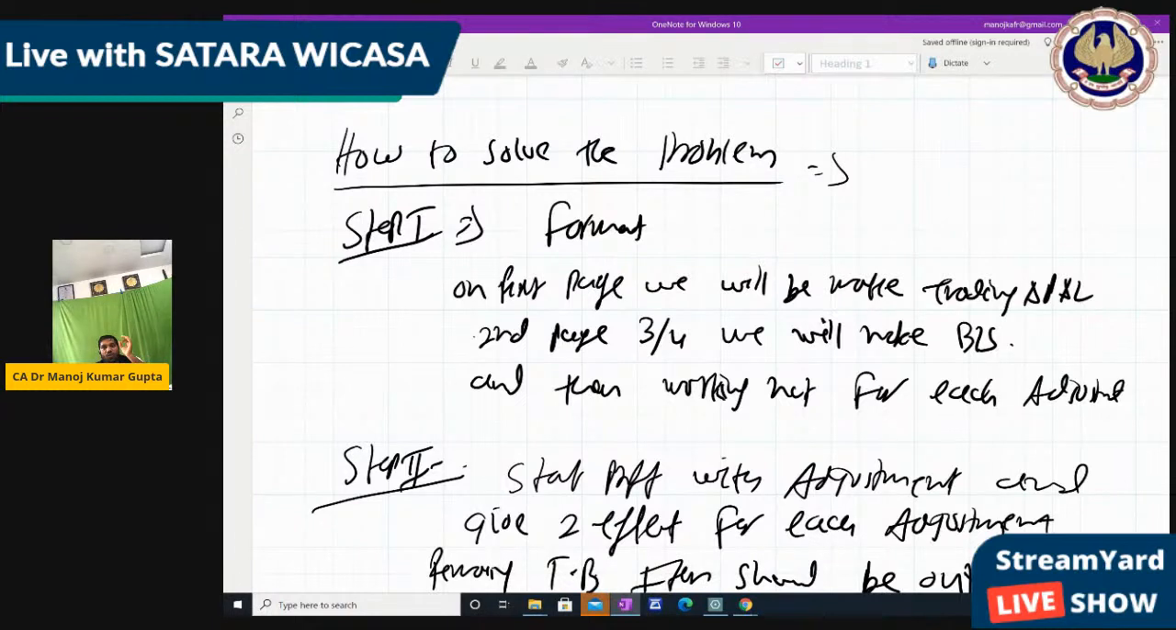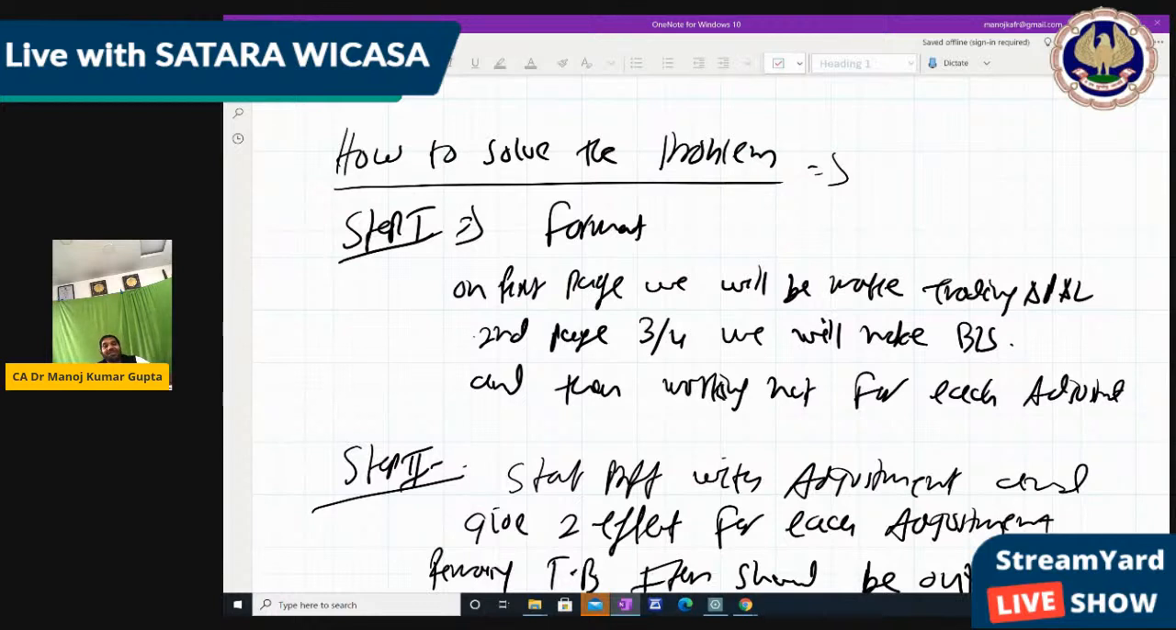Okay, so format is how to make the format. For that, on the first page we make the trading and P&L account, the entire page. Maybe it is used fully or not, but we still make the first page. And on the second page we make the balance sheet format, and if there is any adjustment, then on the remaining part of the second page we can make it, so that all 3 accounts we can prepare together.